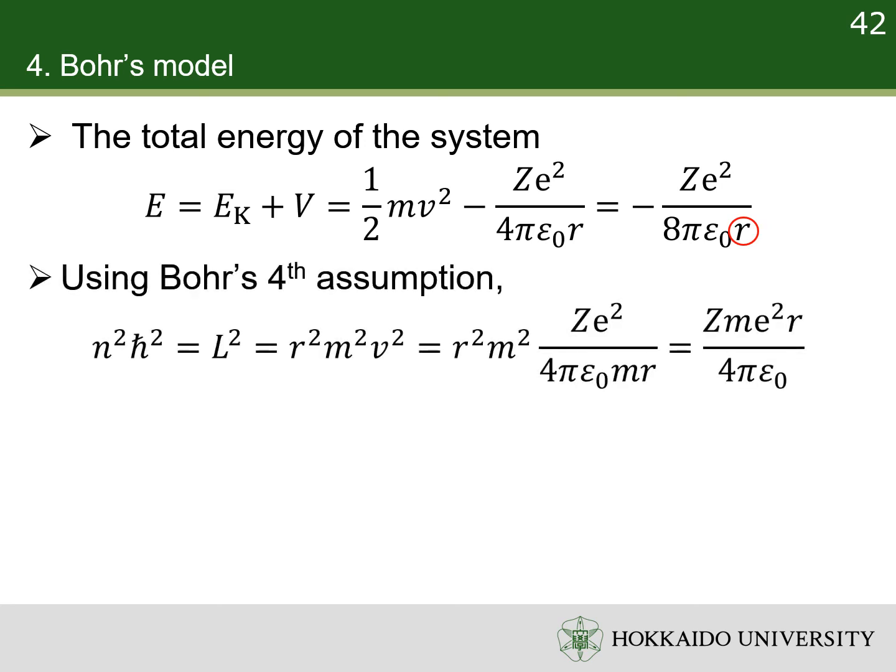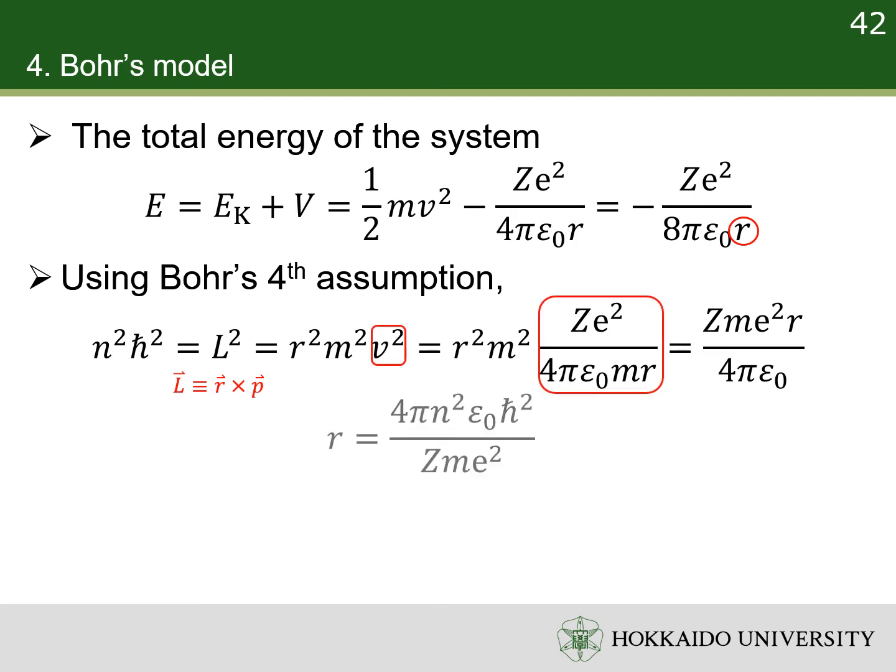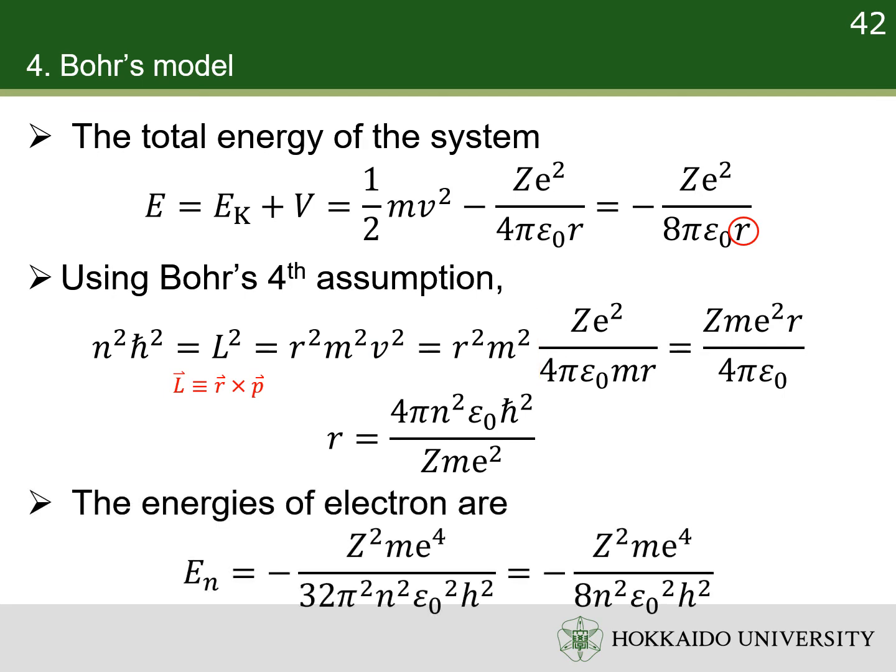We use Bohr's 4th assumption together with the definition of angular momentum. Replacing speed square by radius using the previous equation, we can find the expression of radius. Insert this radius back into the expression of energy. We finally find the energies of the states.